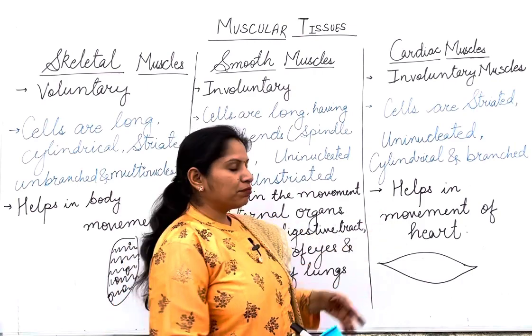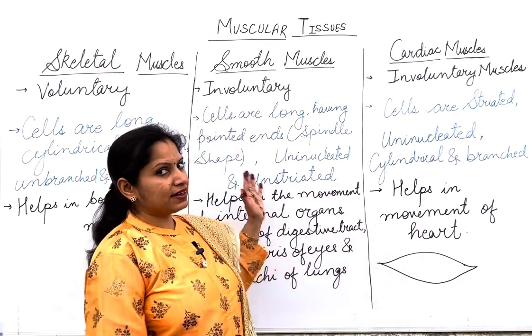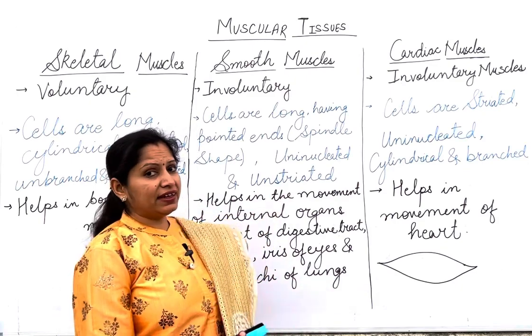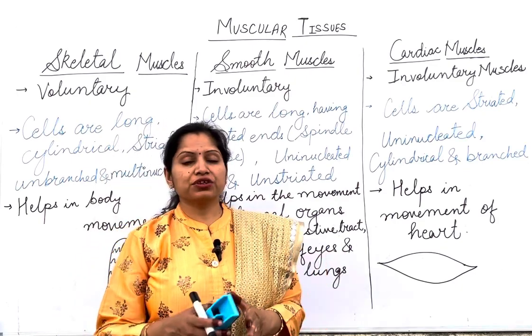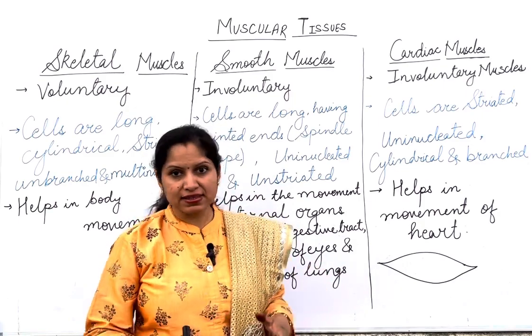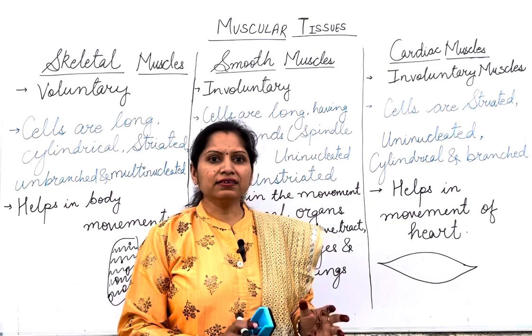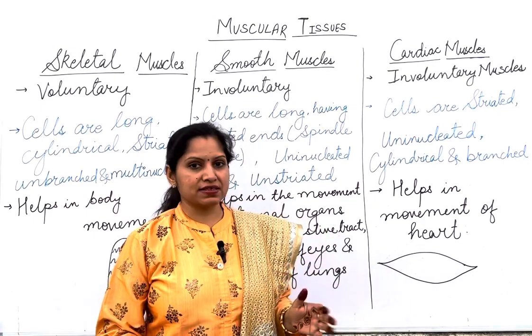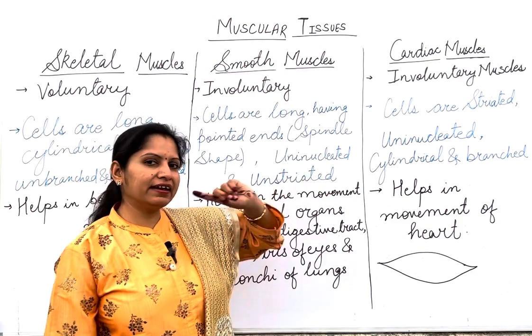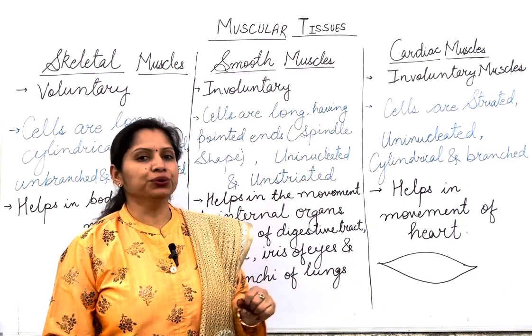So that type of muscular structure is there in case of smooth muscles. They are not having any striations. So they are non-striated, not having any bands like this. So that is the unstriated muscles. Apart from that, they are uninucleated. They are just having a single nucleus.